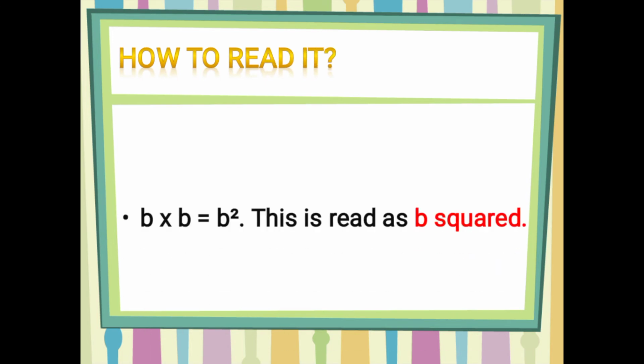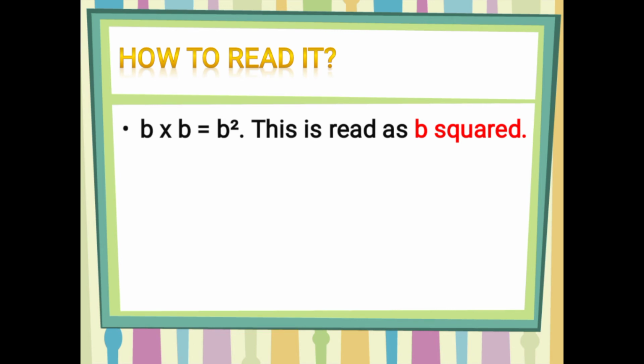Now, how will you read the exponential form? If you have b multiplied by b, b is the number that is multiplying here. So b will become your base, and it is multiplying 2 times. So you will write b with exponent 2.